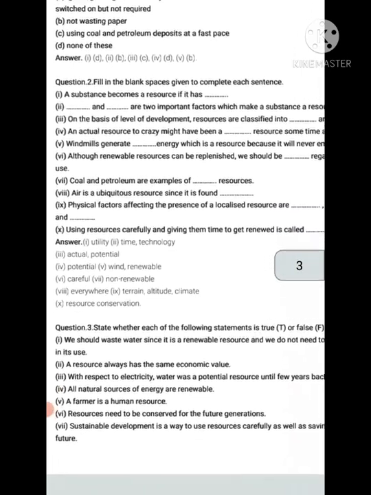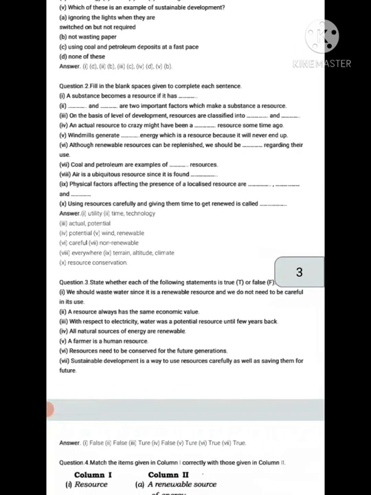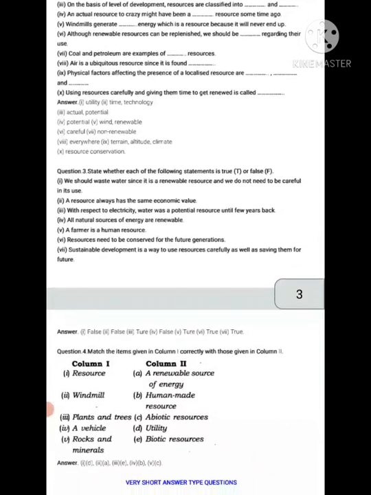Physical factors affecting the presence of localized resources are terrain, altitude, climate. Using resources carefully and giving them time to get renewed is called resource conservation.